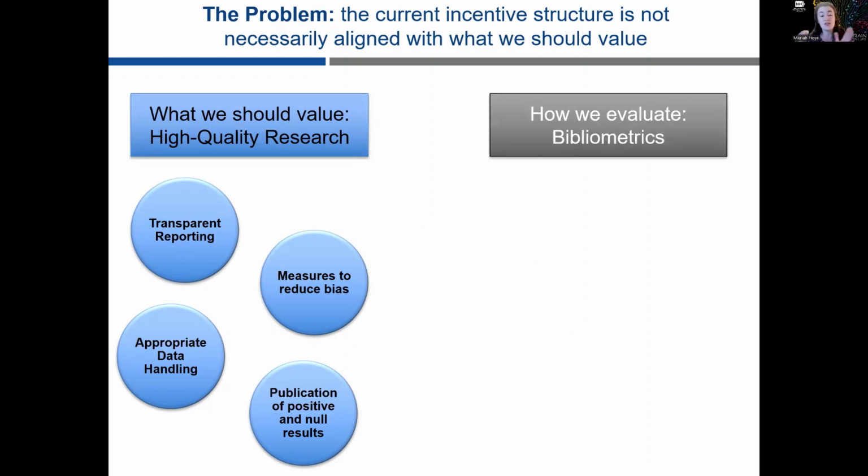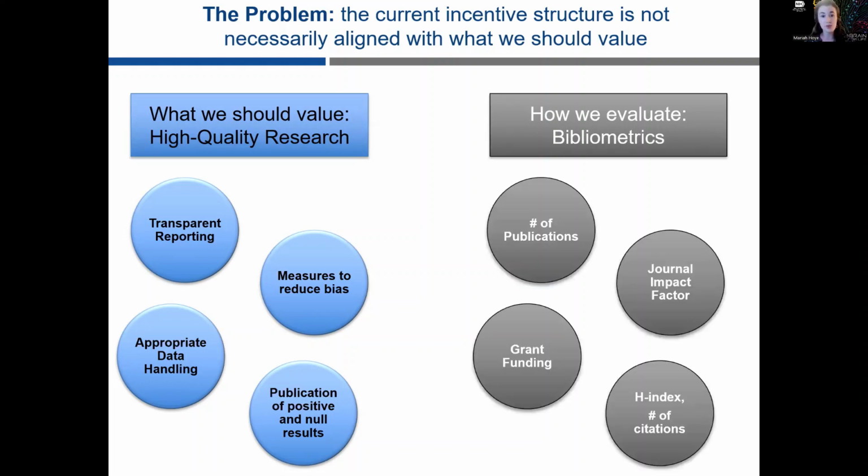And yet, how we evaluate research and researchers is largely based on bibliometrics. So things like the number of publications that an investigator has, or the impact factor of the journals in which those articles are published, or the amount of grant funding or grant support that an investigator has, or their H-index, or the number of citations that have been garnered by those publications. And so there's really this discordance between what we should value and how we evaluate.